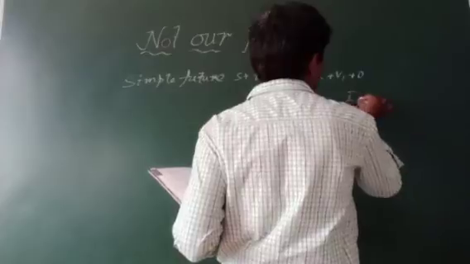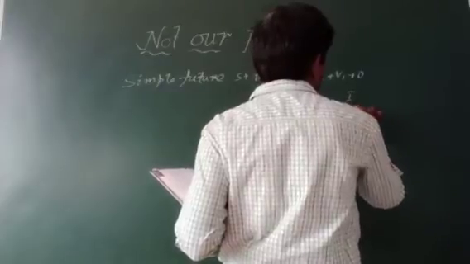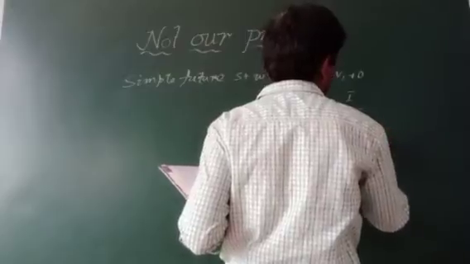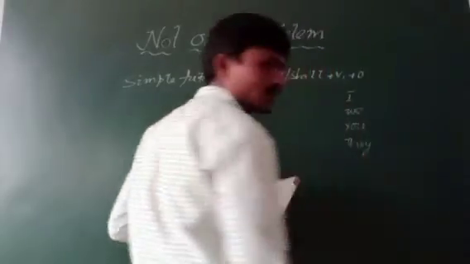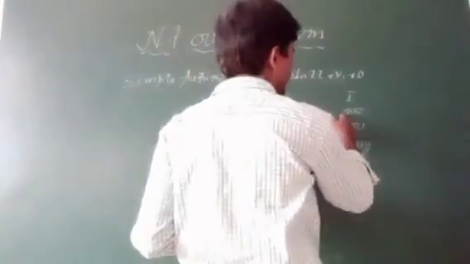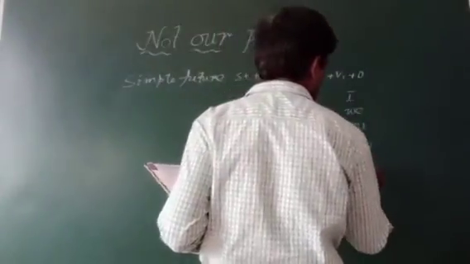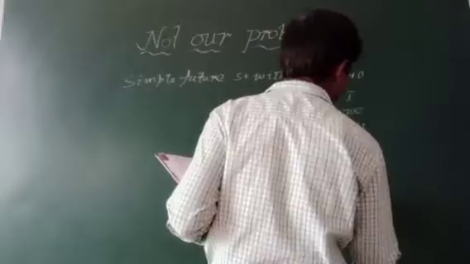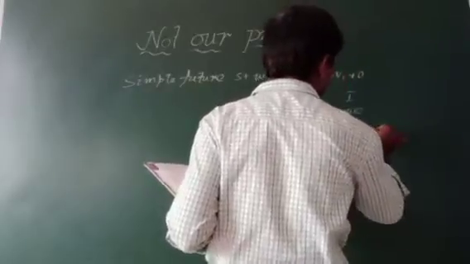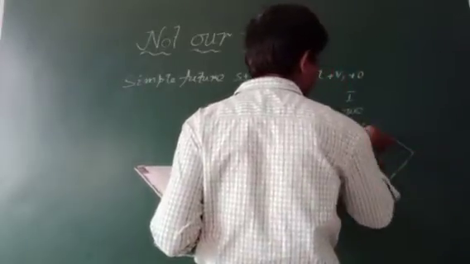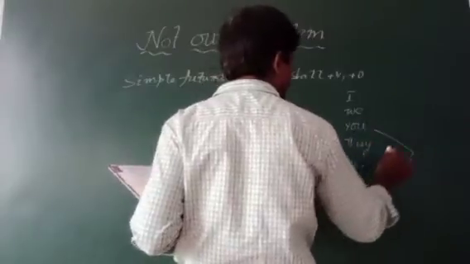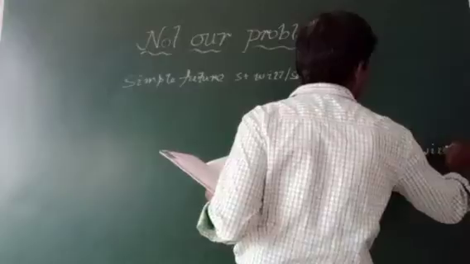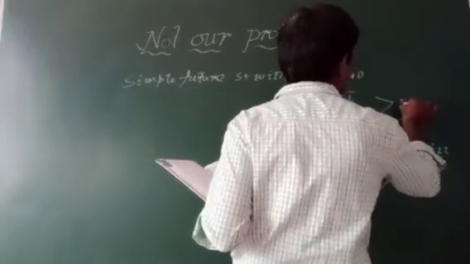See, I, we, you, they, he, she, it, these are personal pronouns. You, they, he, she, it come before will, and I, we come before shall.